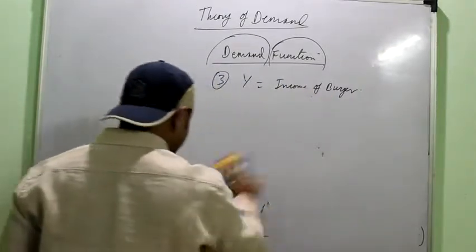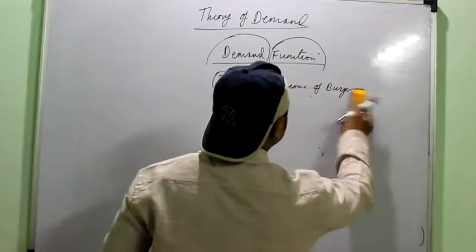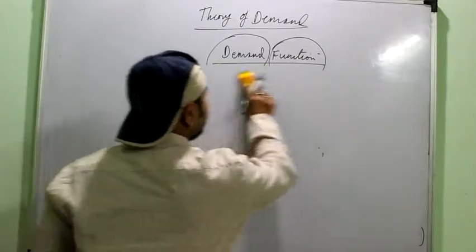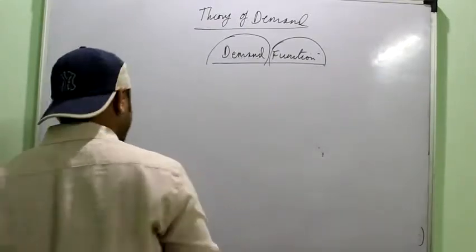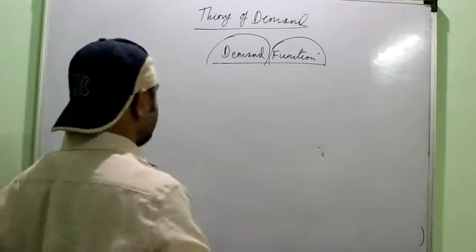So when you are asked to explain how income is a determinant of demand, you need to explain both. You need to explain the normal goods as well as the inferior goods. Even a diagram can be used to explain them.